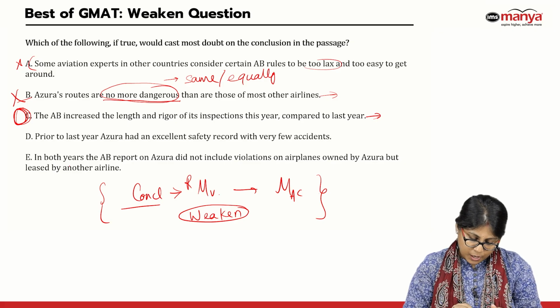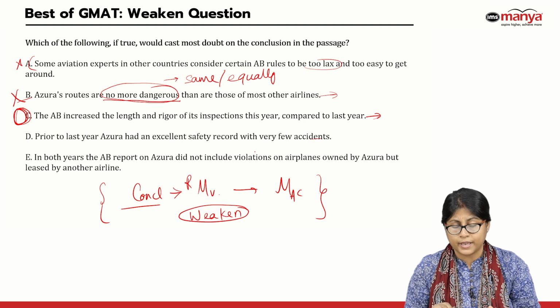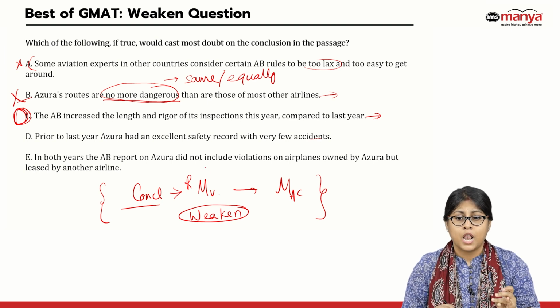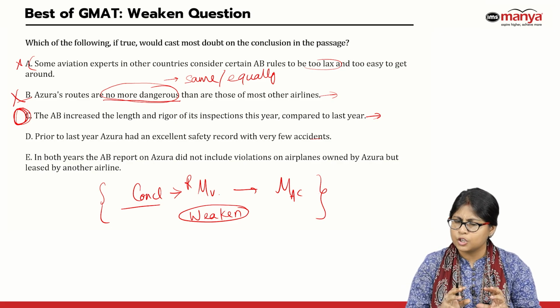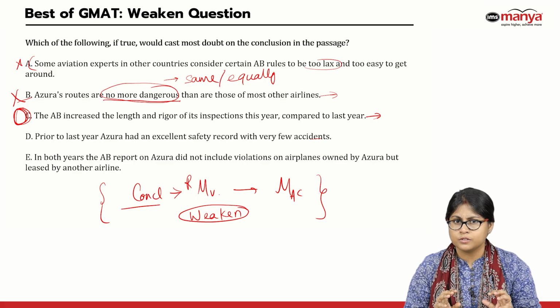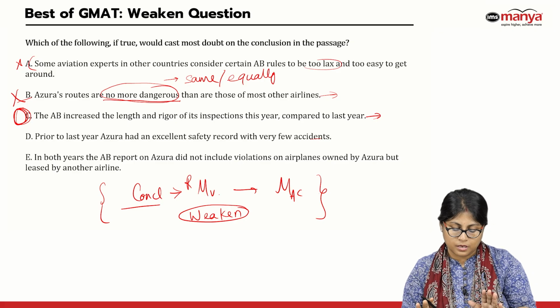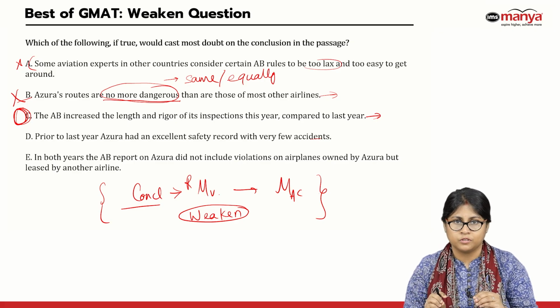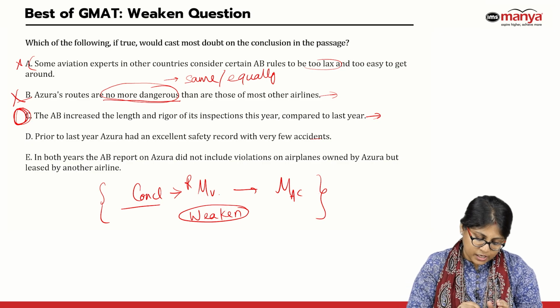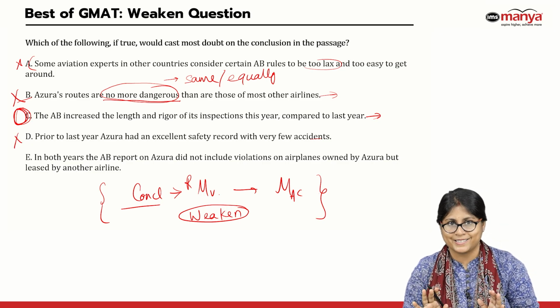D says, prior to last year, Azura had an excellent safety record with very few accidents, which means that from last year onwards, Azura's safety has somehow been compromised. So in a way, even this option seems to keep my conclusion intact, because it again raises the problem that there is something wrong with the safety measures. Maybe violations are there. So D again will not weaken my conclusion. Instead, it keeps my conclusion intact, right?